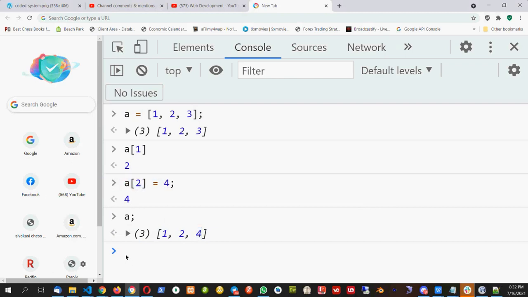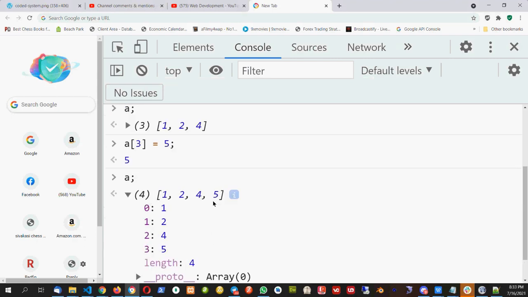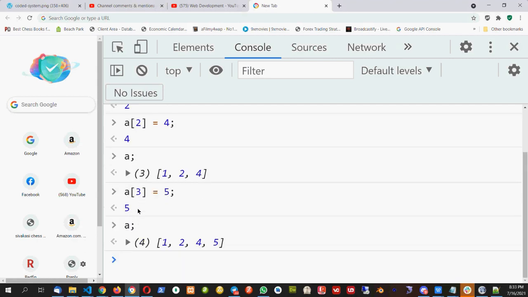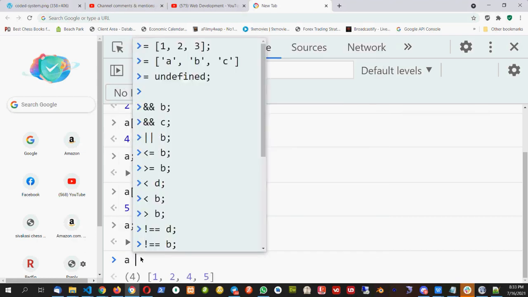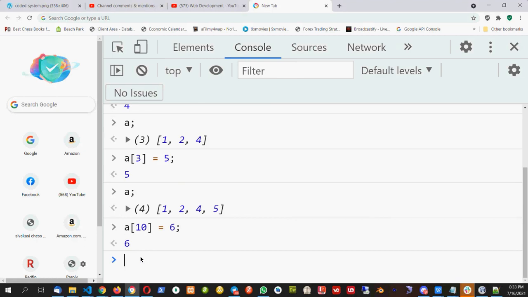Okay, let's say if I want to add, I will say A3 equal to 5. So when I run A, it is going 1, 2, 4, and we added one more element, that is the 5. Now tell me what will happen if I add A10 equal to, let's say, 6.